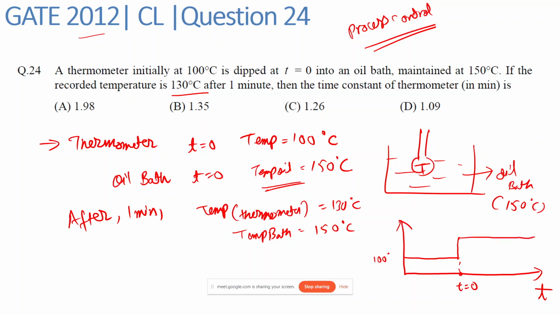Okay, so this solid line is my input, so here it will become 150 degrees Celsius. But see, the thermometer won't instantaneously measure this 150 degrees Celsius. So the temperature of the thermometer will take some time to reach 150 degrees Celsius, so it will follow such a kind of trajectory shown by this dashed line. Okay, so these are my measurements of the thermometer.